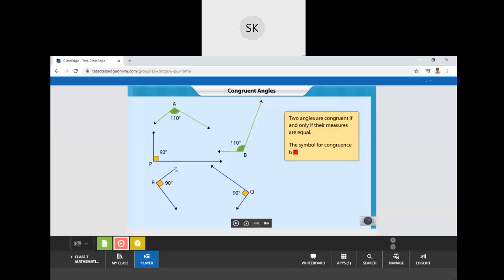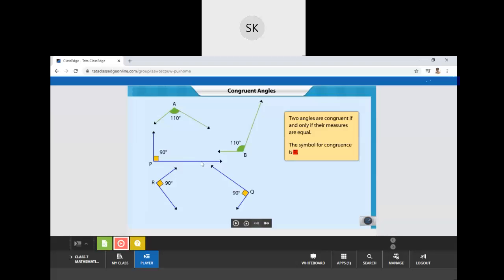Now this angle P is 90 degrees, whereas R is also 90 and Q is also 90. So we can conclude that angle P is congruent to angle R as well as to angle Q. Though they are aligned differently, the measure of the angle is the same.